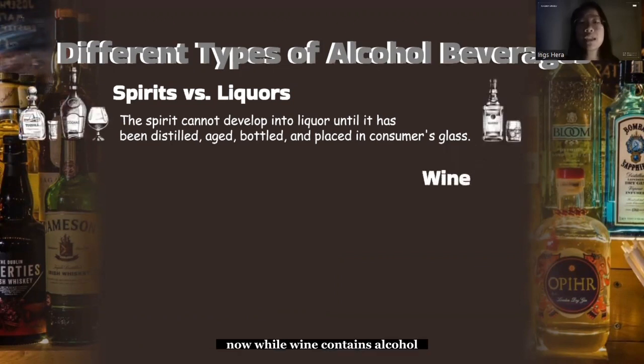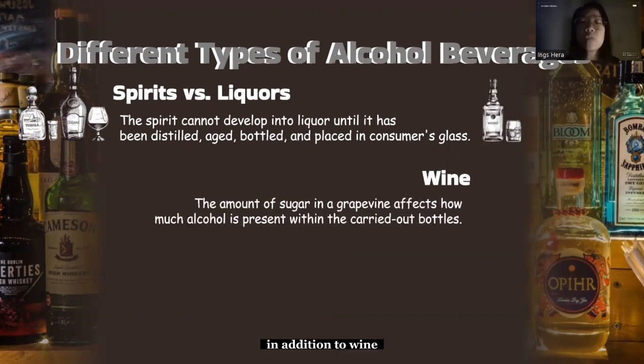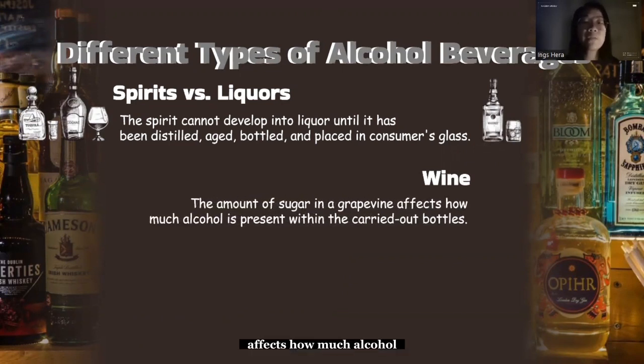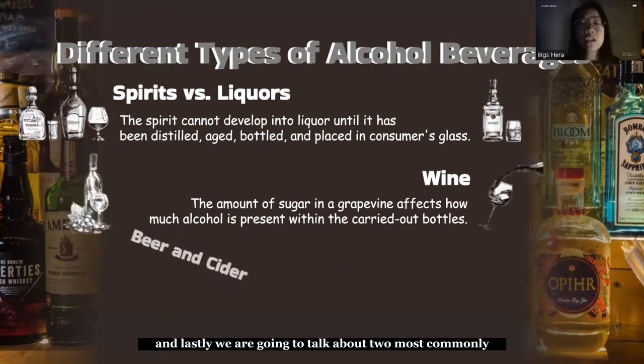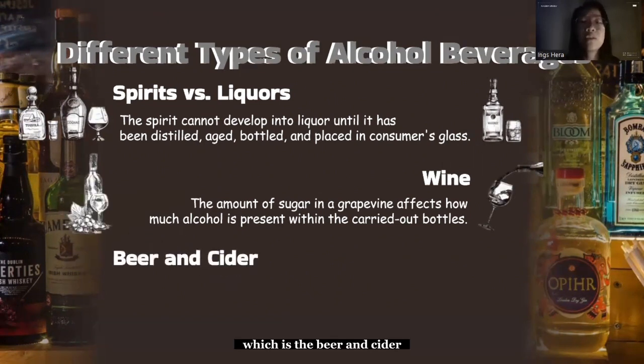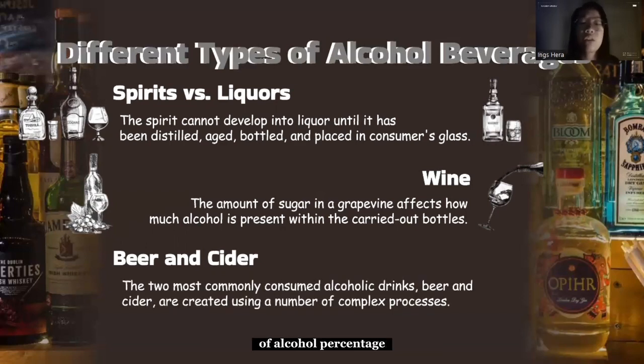While wine contains alcohol, it contains a smaller amount of alcohol than spirits or liqueur. In addition, the amount of sugar in the grapevine affects how much alcohol is present within the carry-out bottle. And lastly, we are going to talk about the two most commonly consumed alcoholic drinks, which are beer and cider. While cider extraction goes through several stages before it undergoes the fermentation phase, beer has a reputation for having the lowest concentration of alcohol percentage.